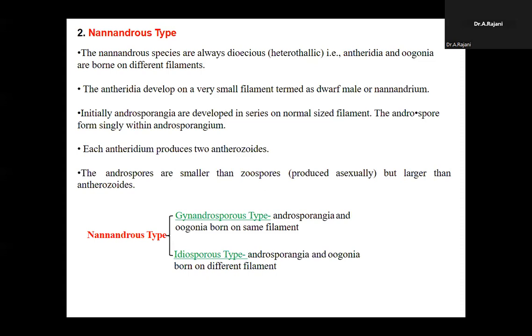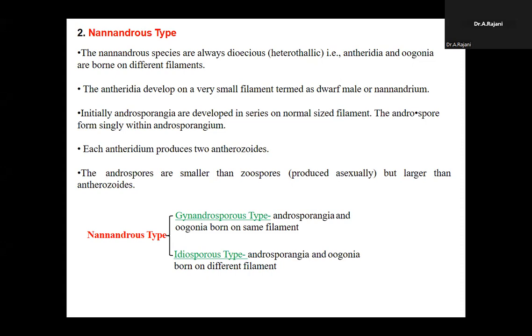What is dioecious? That is called heterothallism. What is the meaning of heterothallism? Antheridia and oogonia are born on different filaments.